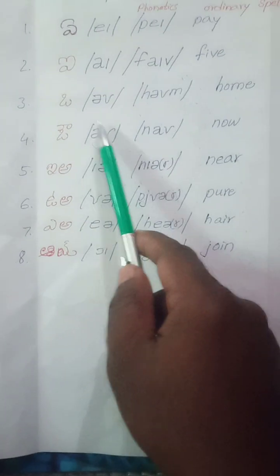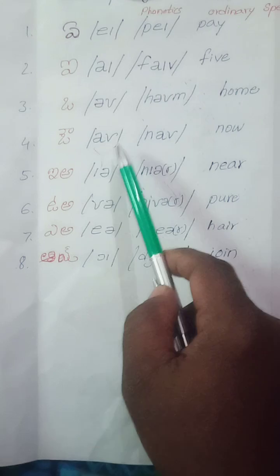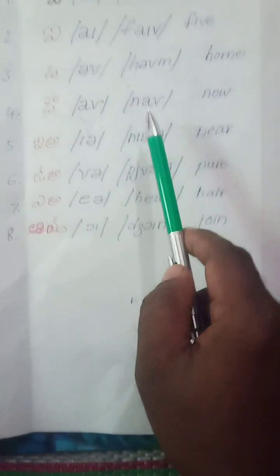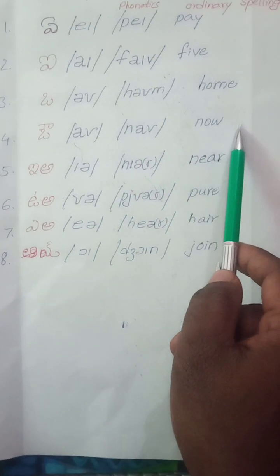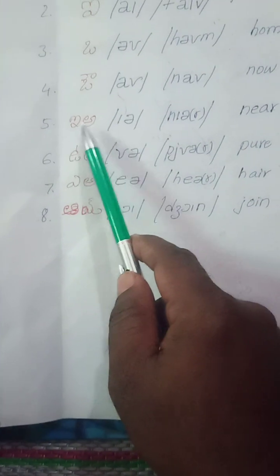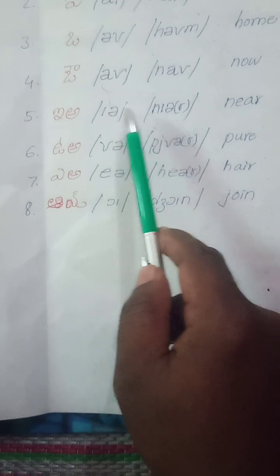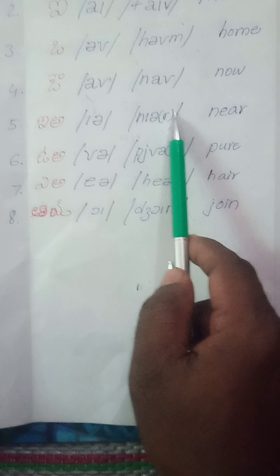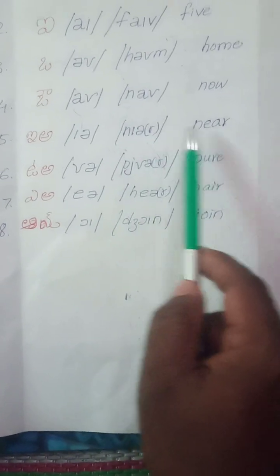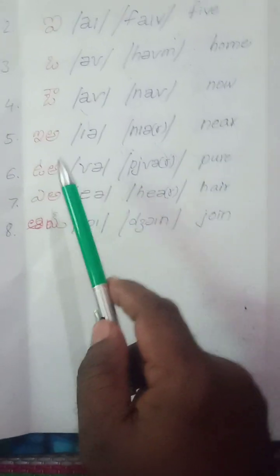Ow: A and U, ow. And after that, now, N-O-W, now is the ordinary spelling. Then E and A, near, and R is silent, so I put it in brackets. So near, ordinary spelling is near.